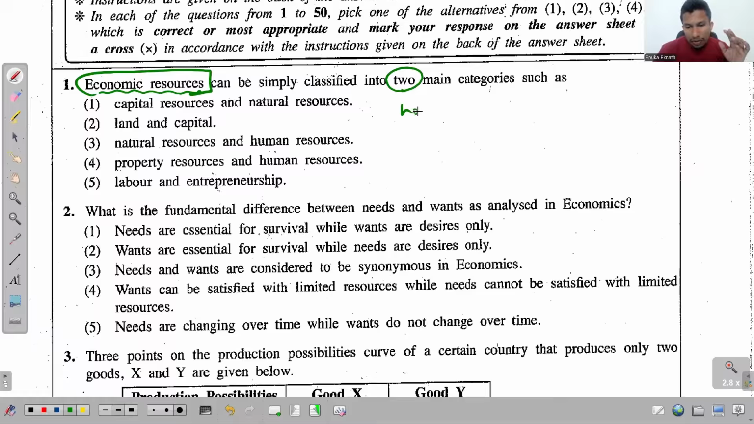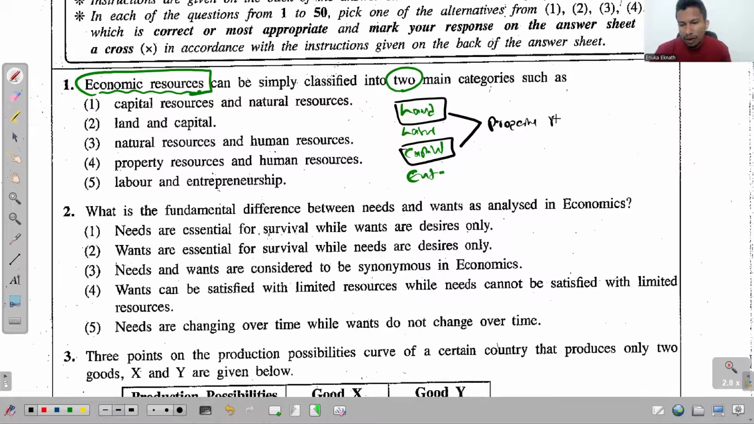Generally these economic resources we classify into four. So what are the four? First one is land, second one is labor, third one is capital, and the last one is entrepreneurship. But I hope that you will remember land resources and capital resources we can take into a single category and call that category property resources.